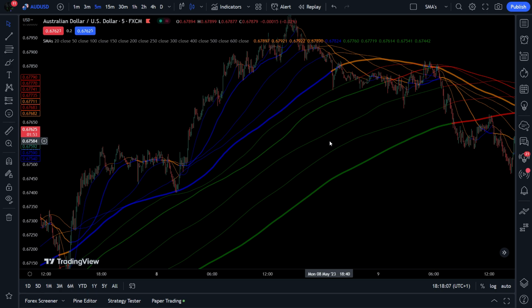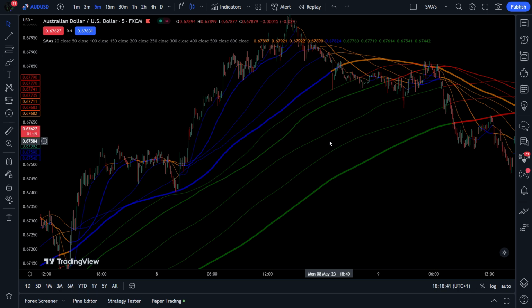Simple moving averages are one of the most commonly used technical indicators in finance and investment analysis. They are a type of trend-following indicator that helps traders and analysts identify trends and potential price reversal points in financial markets. A simple moving average is calculated by adding together a specific number of prices and dividing by the number of prices used in the calculation. The resulting average is then plotted on a chart, creating a line that represents the average price over the specified time period. For example, a 20-day SMA is calculated by adding together the prices of the last 20 days and